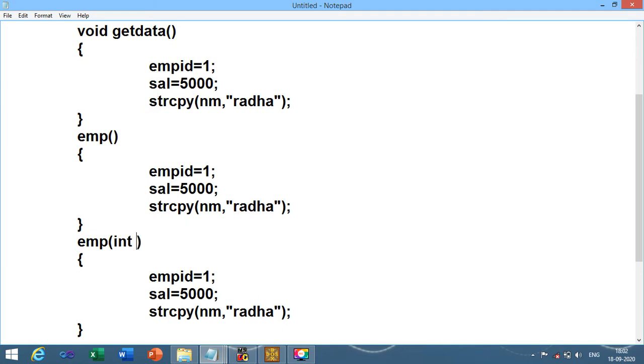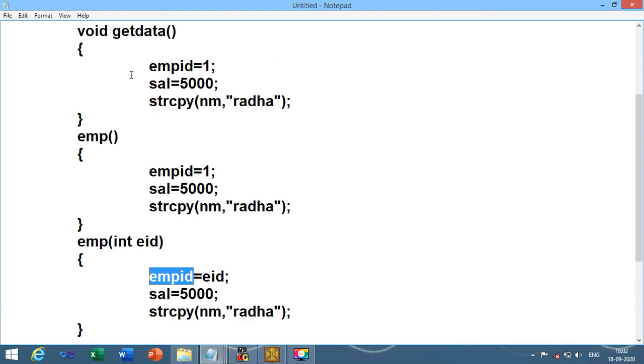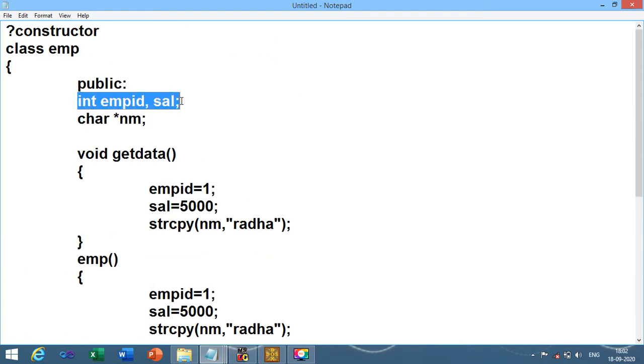Say for example over here integer EID, so I need to use EID over here. Now see, don't get confused between how to pass values over here. The left side of equals to variable would be a part of class, right?